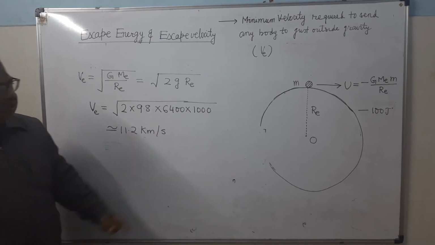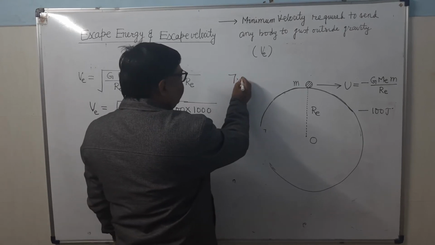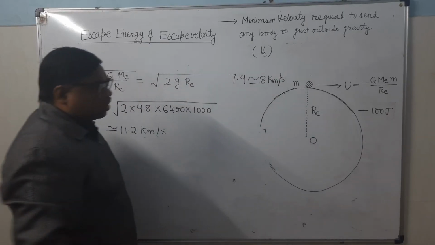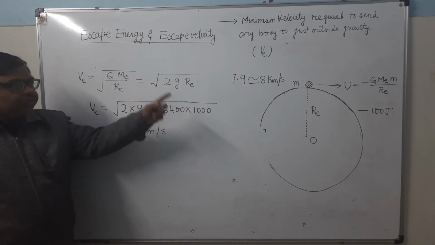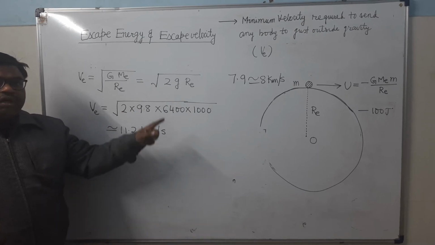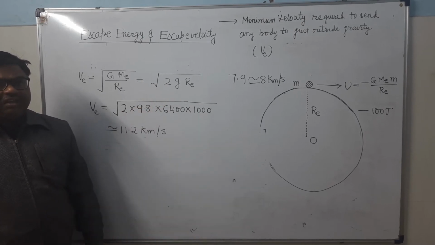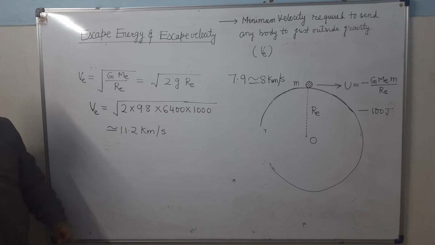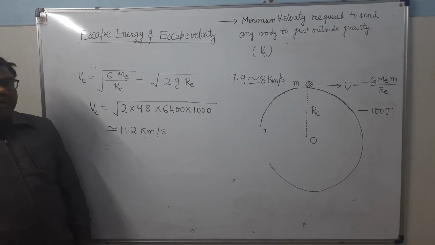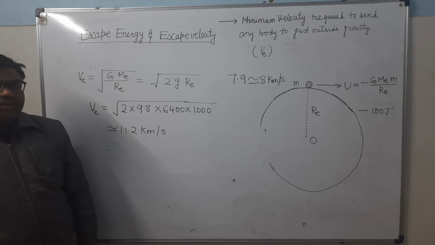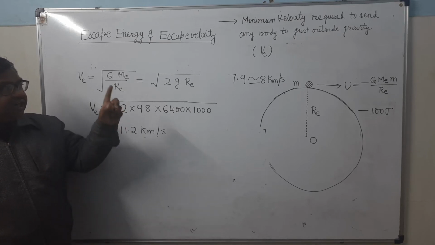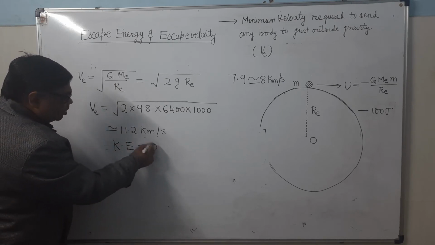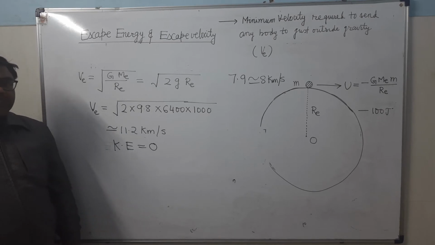So just now you have seen that when you are throwing with 7.9 or 8 kilometer per second, it goes up to what height? It goes up to a height equal to the Earth's radius. But if you increase the velocity slightly more, from 8 to 11.2, what will happen? The body will go outside the Earth's gravity. It's clear? And after reaching outside the Earth's gravity, what will be the kinetic energy? It will be 0. Kinetic energy of the body will be 0.